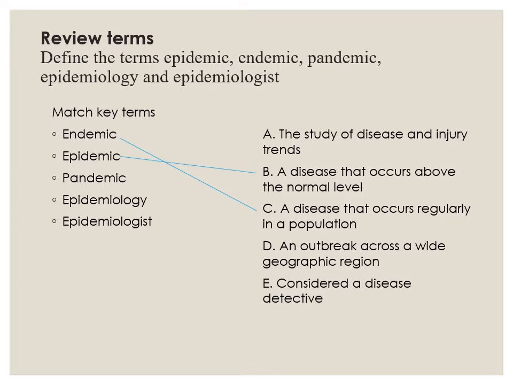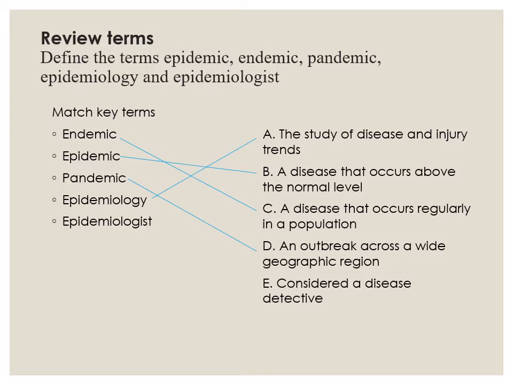Epidemic is a disease that occurs above the normal level. When you think about an epidemic, this is something that can have very low case numbers, and it can actually be an outbreak that occurs. And so outbreaks are synonymous with epidemic. When you have a disease that is occurring above what you usually see, that is an epidemic. Pandemic is an outbreak across a wide geographic region, and it is very synonymous with worldwide. Pandemic is an outbreak across multiple geographic regions.